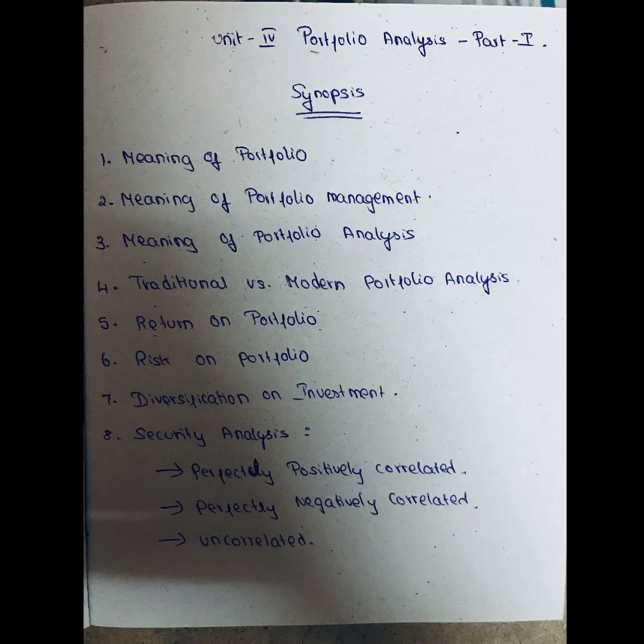For that, the synopsis is: first we will see the meaning of portfolio, then the meaning of portfolio management, then the meaning of portfolio analysis, then traditional versus modern portfolio analysis. Then we will do return on portfolio, which includes problems, and risk on portfolio, which includes problems. Then we will see diversification of investment, and the last one is security analysis, where we will see perfectly positively correlated, perfectly negatively correlated, and uncorrelated. Okay, this is the synopsis for your unit 4 part 1.